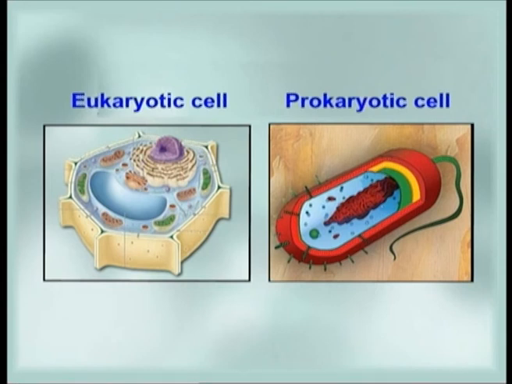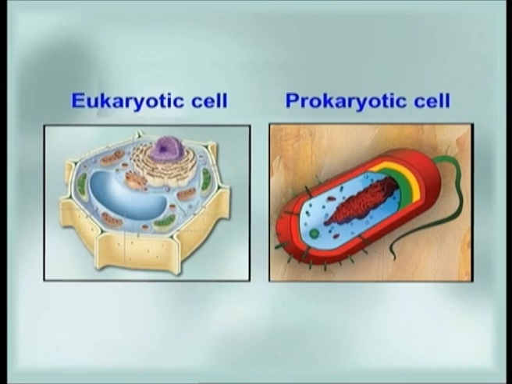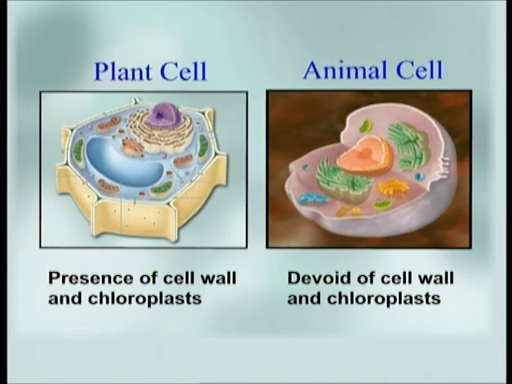Now, we have understood the complexity of the eukaryotic cell as compared to the prokaryotic cell. The main feature of the eukaryotic cell is the presence of a well-developed nuclear envelope-bound nucleus. The membrane-bound organelles are also present as cytoplasmic inclusion bodies, which is a distinguishing feature. Now we have studied that the eukaryotic cell is divided into two major categories, namely the eukaryotic plant cell and the eukaryotic animal cell. The difference between them is that the plant cell consists of a cell wall and chloroplasts, while generally animal cells are devoid of these features.